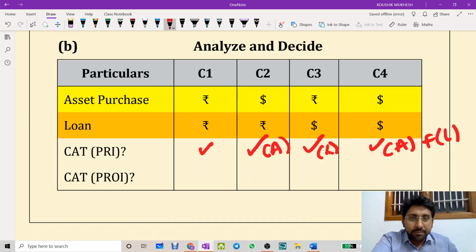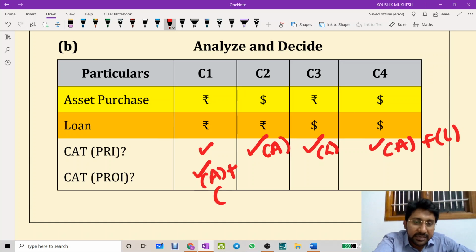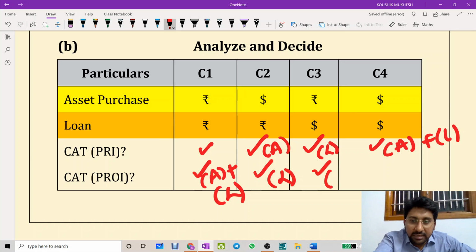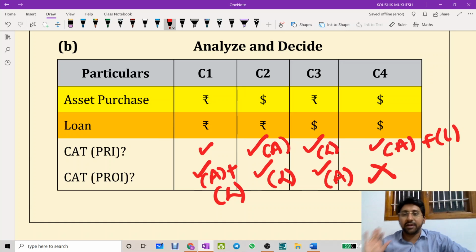Next one. Capital account transaction for a PROI. Asset purchased in rupee by taking a loan in rupee. Is this a capital account transaction for him? Yes, it is necessarily a capital account transaction. Assets or liability? Asset and liability. Whether this will attract or not? Yes, this will attract to a liability route. Will this get attracted? Yes. Through which route? Through the asset route. And here, will this get attracted or not? No, it will not get attracted.